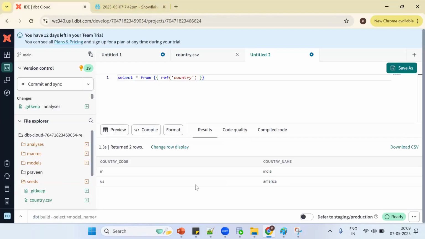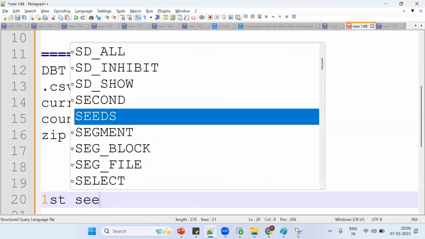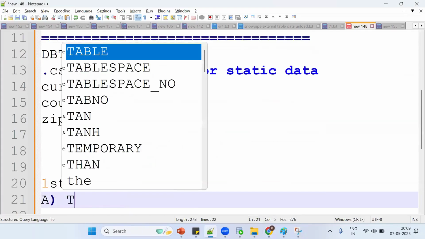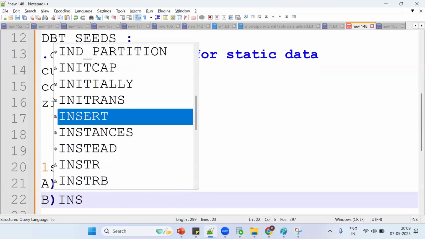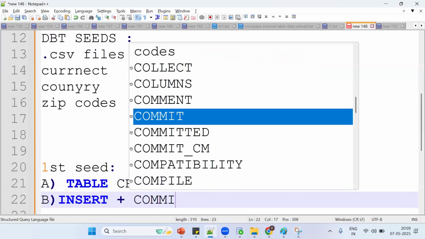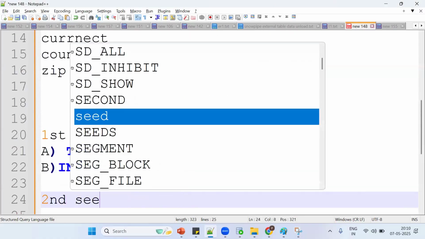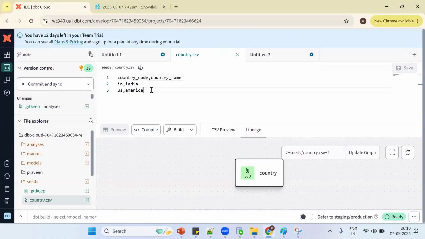This is important. The first time I run the seed command, what is happening in the background? The first step is table creation. The second step is inserting plus committing the transaction. So far so good. The second time I run the same seed command, what will happen in the background? This question was asked recently.